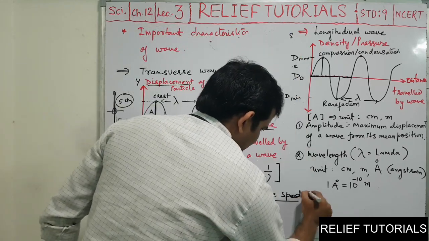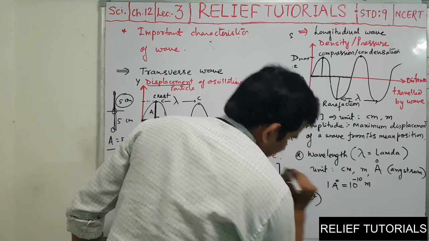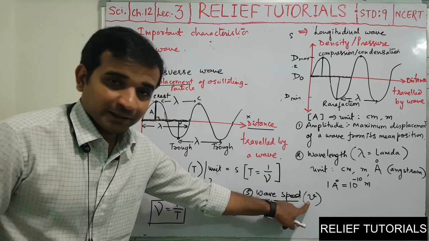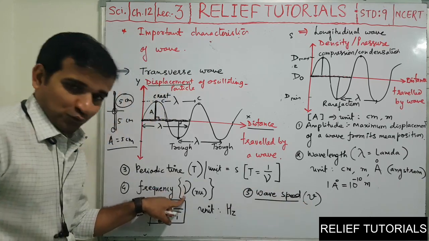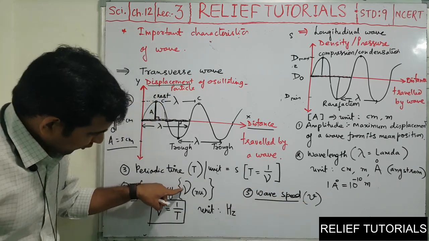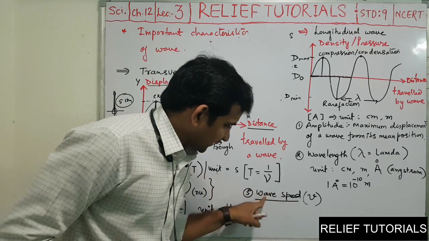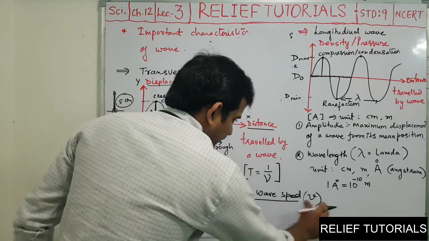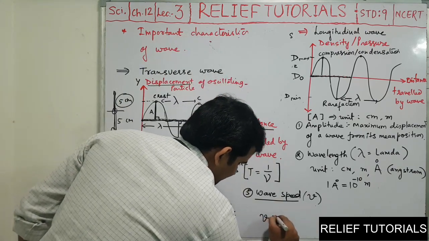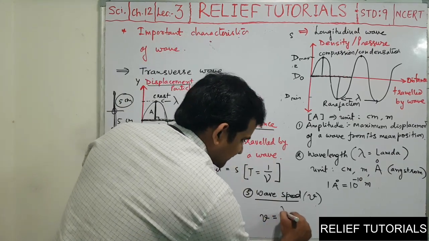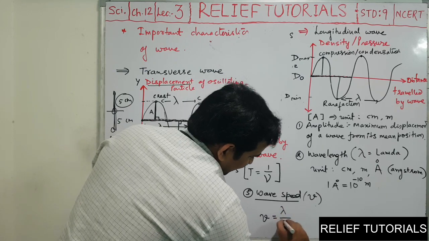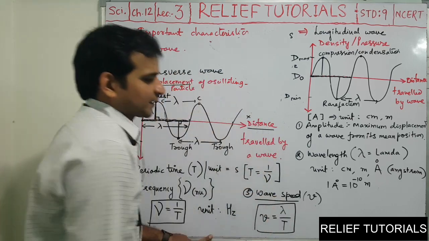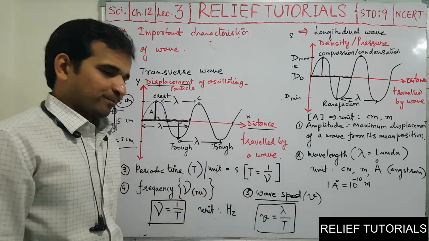Wave speed. Speed is symbolized by v. Symbol for speed is v. This is nu, frequency. Look at the symbol. And wave speed is symbolized by v. Now here we found the formula for wave speed. v is equal to distance upon time. We are taking the distance as one wavelength and we are taking the time as periodic time. So v is equal to lambda by T, important formula.